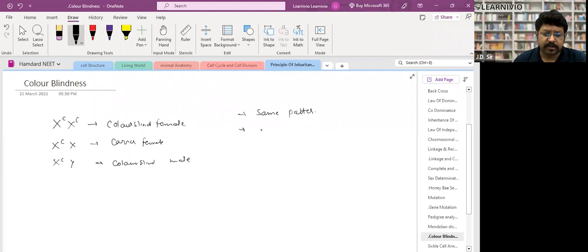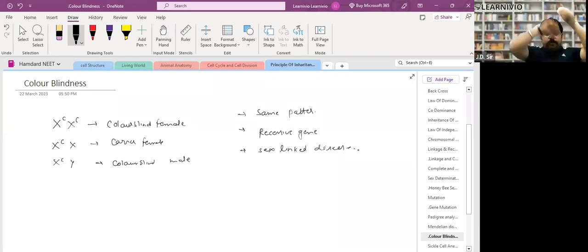And the same thing, this is also recessive. It is a recessive gene, right? Disease gene is recessive, and this is also a sex-linked disease. Same thing. Is it clear? Yes, sir. Okay, very good.